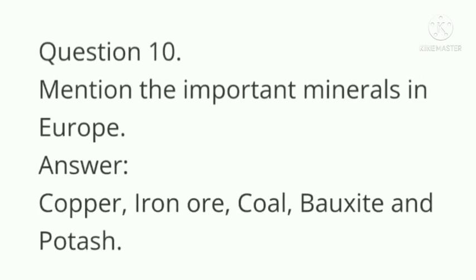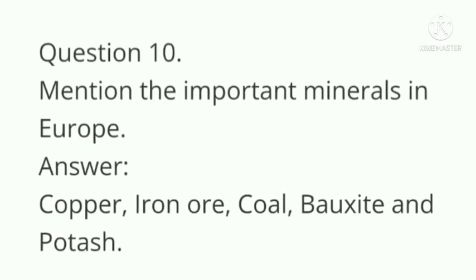Mention the important minerals in Europe. Answer. Copper, iron ore, coal, bauxite and potash. So this is all about your notes of social science class 6 lesson Europe, Peninsula of Asia.